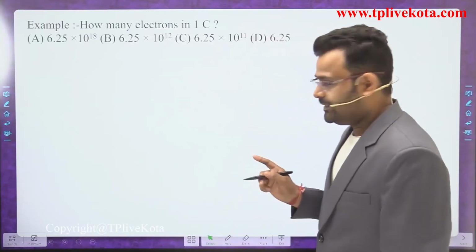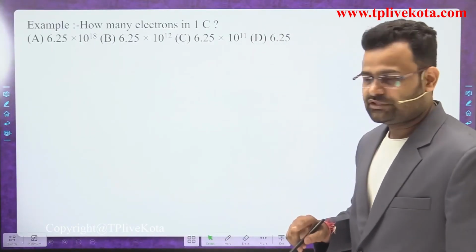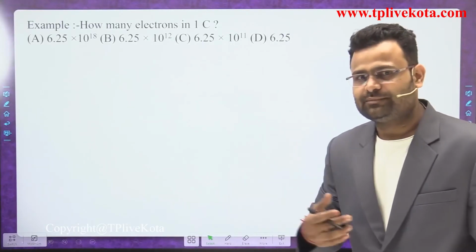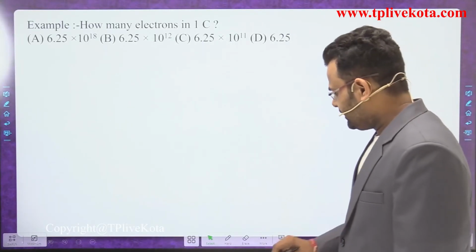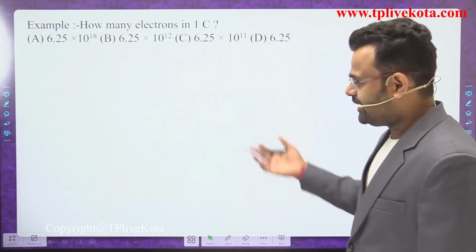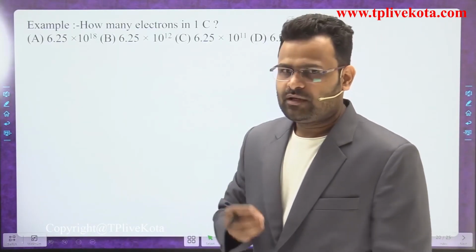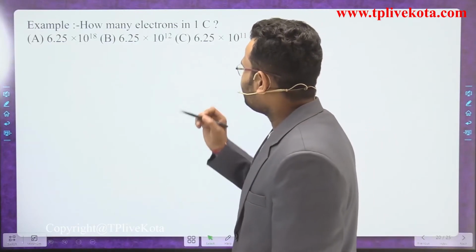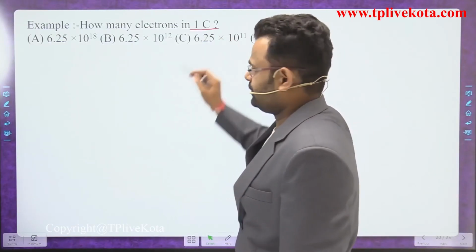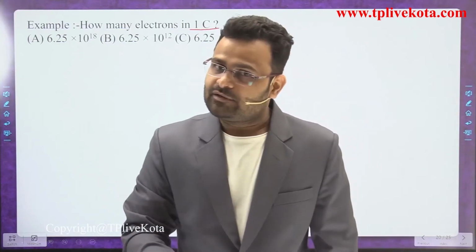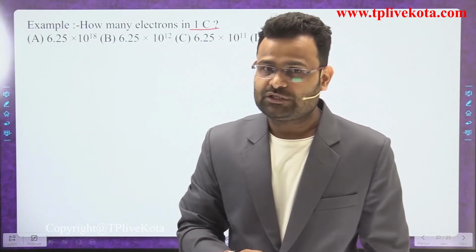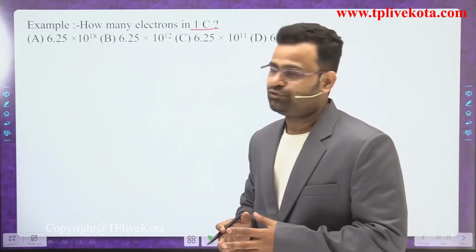Now, dear students, after the previous question we discuss some more objective type questions. Dear students, objective type questions ask some basic information about the previous lecture and videos. Okay, now how many electrons are in 1 coulomb? I have already proved how many electrons are in 1 coulomb: 6.25 into 10 to the power 18.